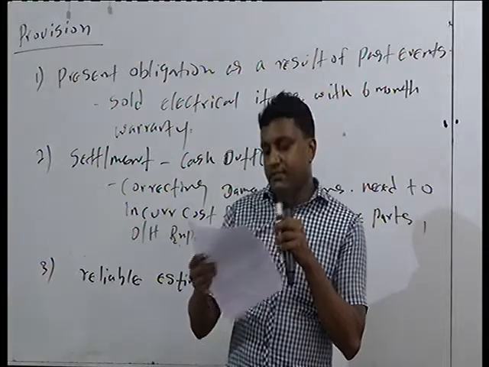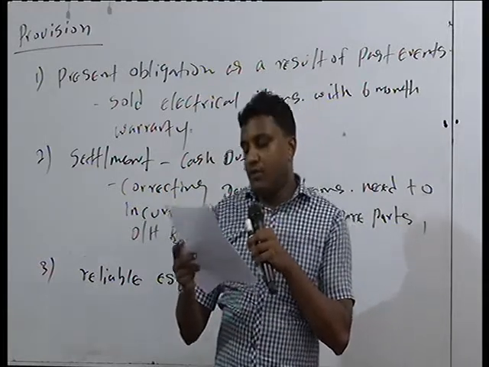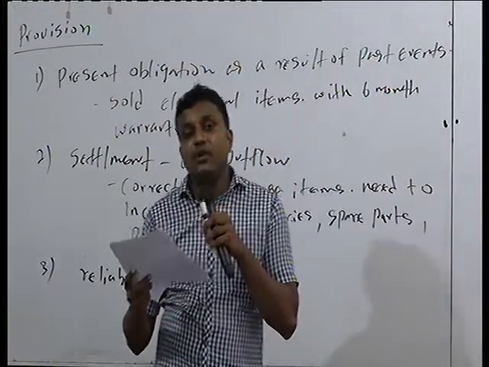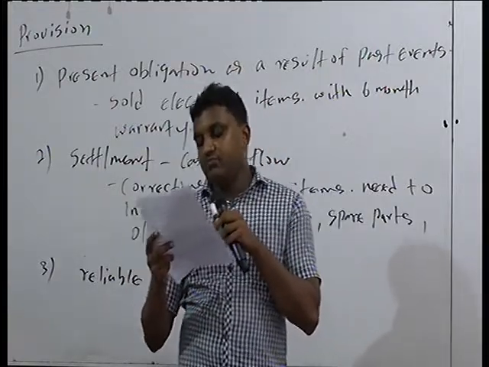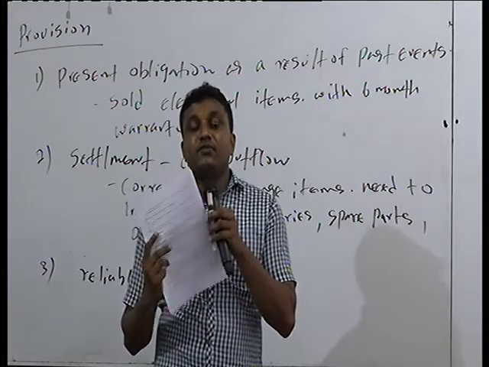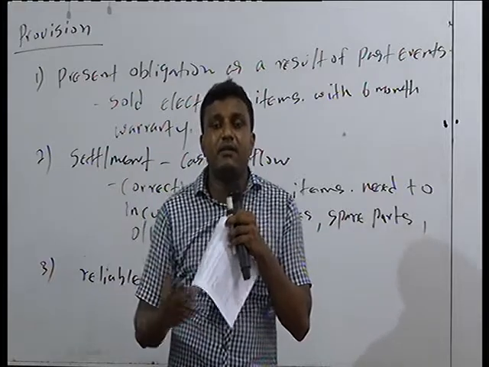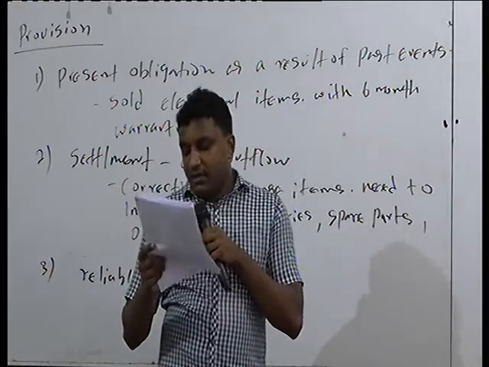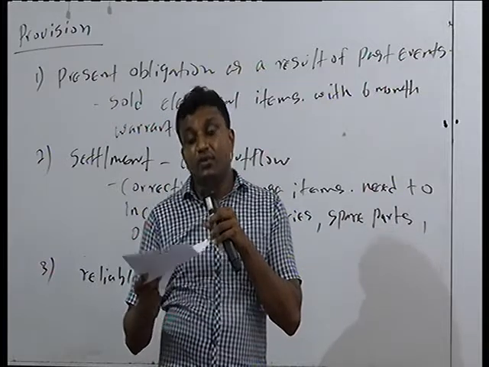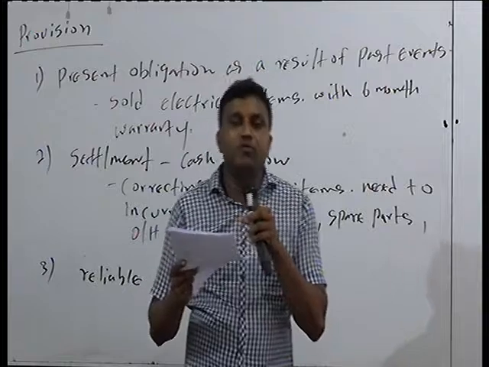Out of total goods sold, 20% become major defects. The value may be equal to 40% of the sale value. Then 30% are minor defects. If you sold 100 items, 30 items become minor defects. Then how to value that? It is equal to 10% of the sale value related to warranties.